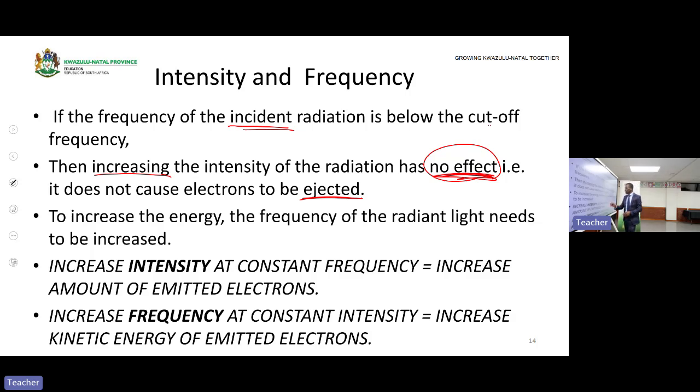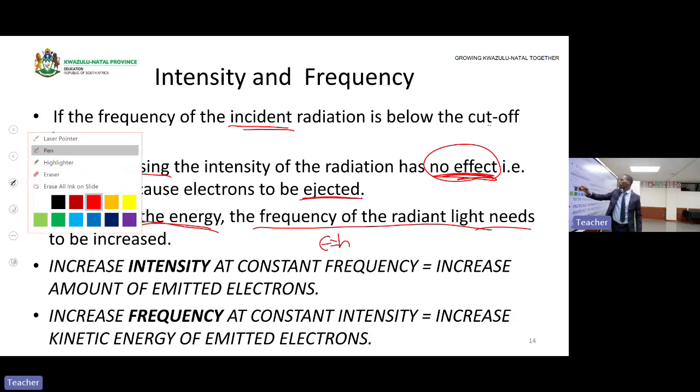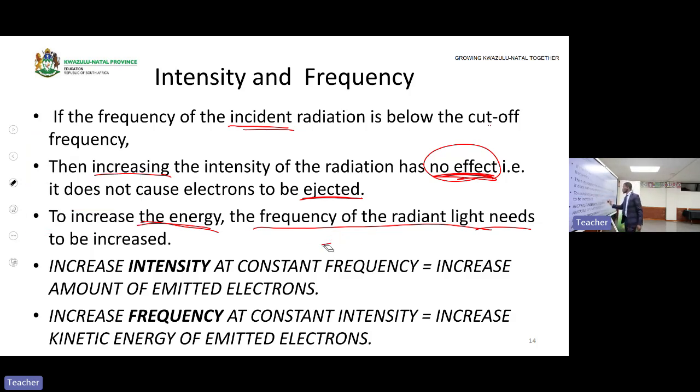To increase the energy, the frequency of the radiant light needs to be increased. Must increase, E is equal to hf. Let me rub this out because I have written too much.